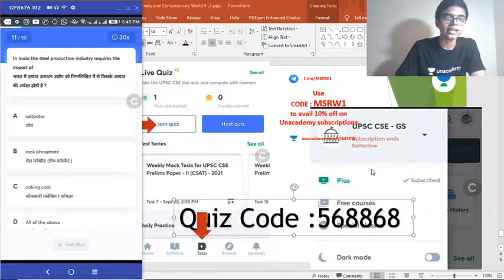Question number 11. In India, the steel production industry requires the import of dash. A. Saltpeter, B. Rock phosphate, C. Coking coal, D. All the above.